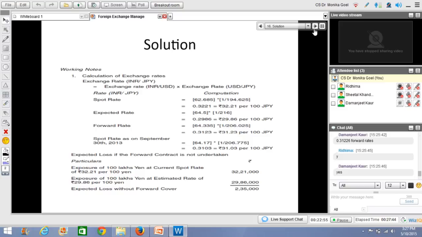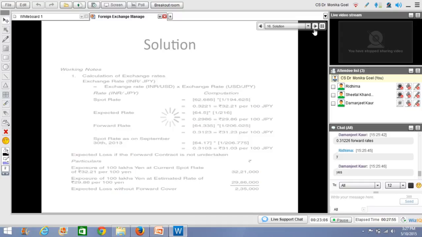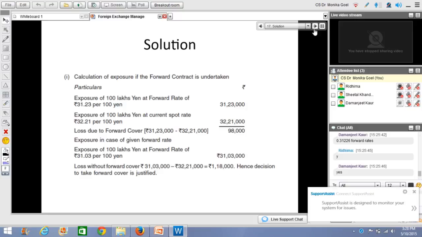Actually on September 30th 2013, if I look at the rates, it is 31 lakhs 3,000. So 31 lakh 3,000 is less than 31 lakh 23,000. So in this particular deal, the businessman has made a profit by entering into a forward cover of rupees 1 lakh 18,000.